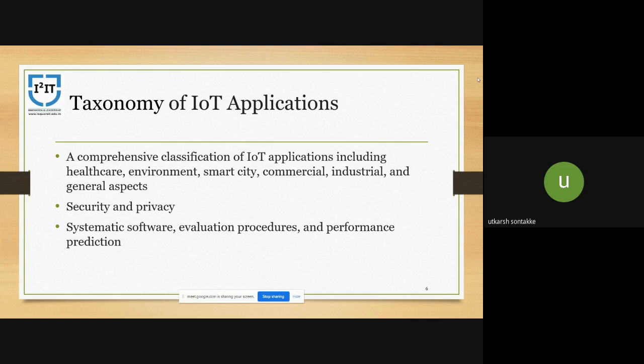It provides a comprehensive classification of IoT applications, including healthcare, environment, smart cities, commercial, industrial, and general aspects. Each IoT application raises some issues that need to be focused on to find an effective solution that makes IoT applications more efficient and applicable in a real-world environment.